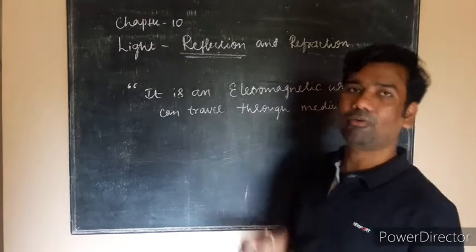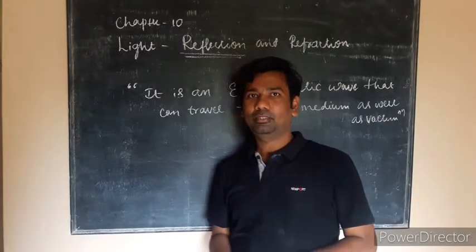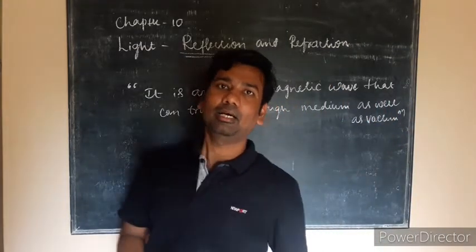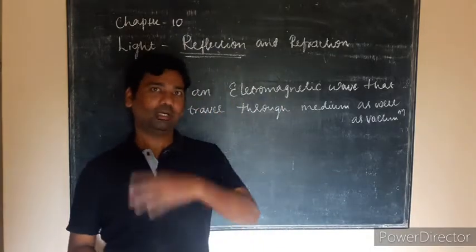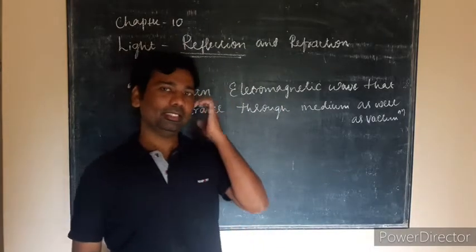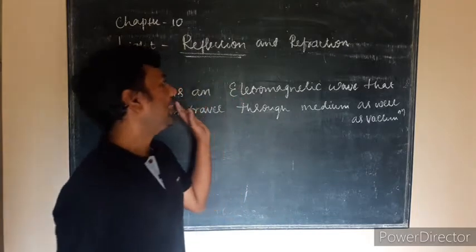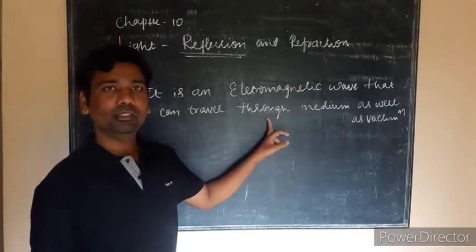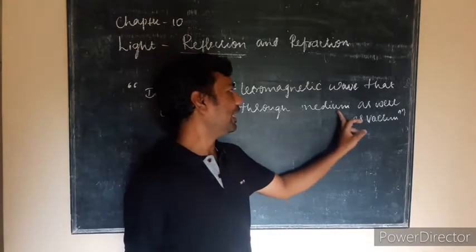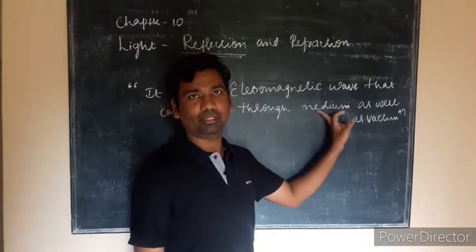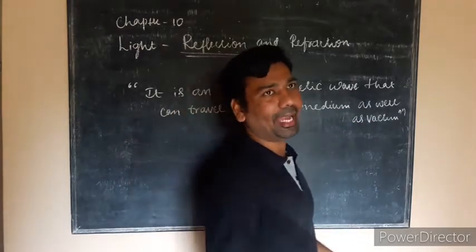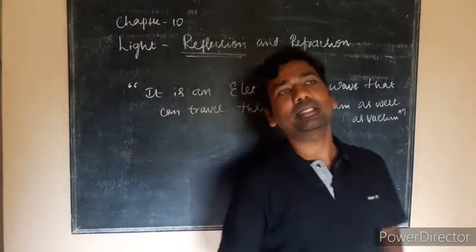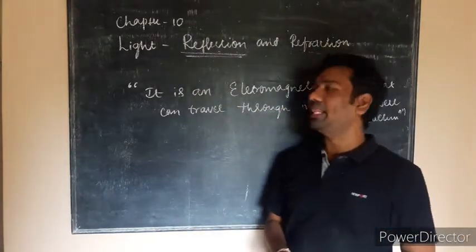Light is a form of energy which lets us see the world around us. Or you can define light as an electromagnetic wave that can travel through a vacuum as well as any medium. Any medium or in a vacuum it can travel. That is considered as light.